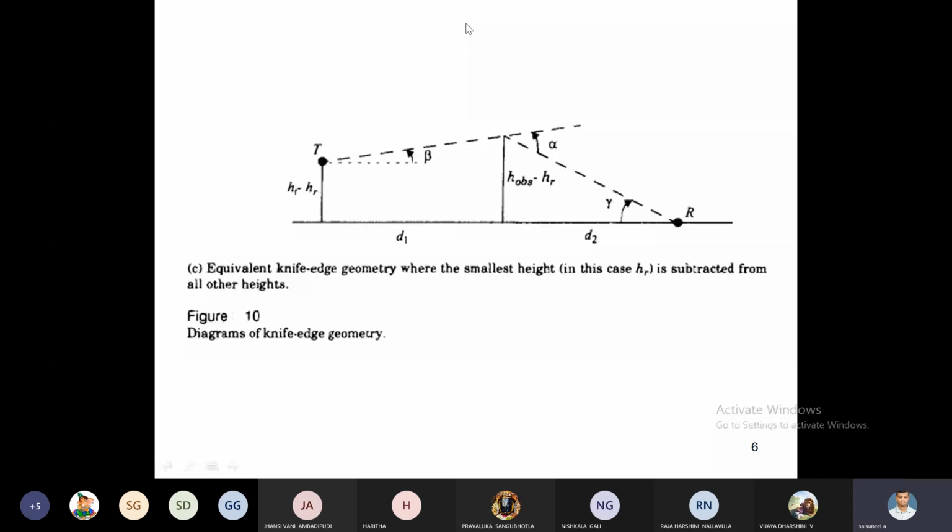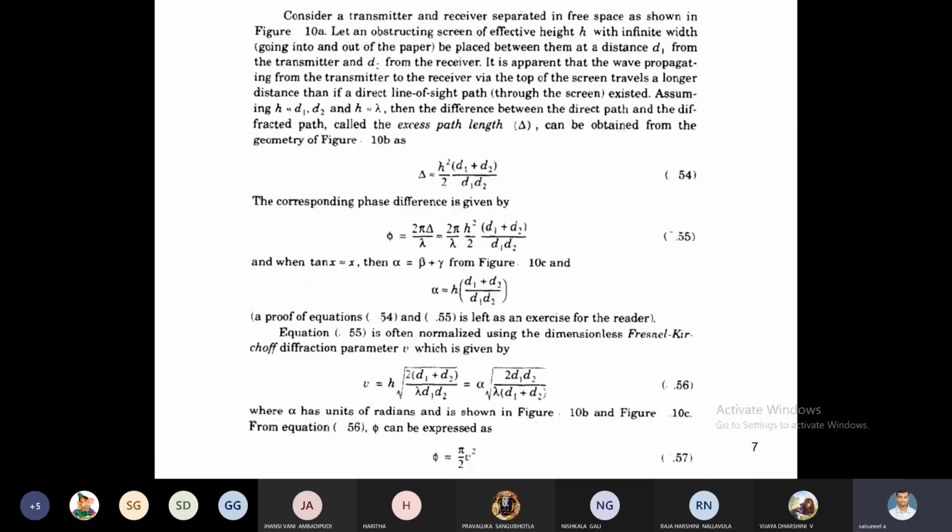And from the figures, we are calculating alpha, beta, gamma. The relation is alpha equal to beta plus gamma. Then the alpha value is equal to H into (D1 plus D2) by D1 D2. From this excess path length, phase difference, and alpha value, we have to calculate the new equation, that is small v.